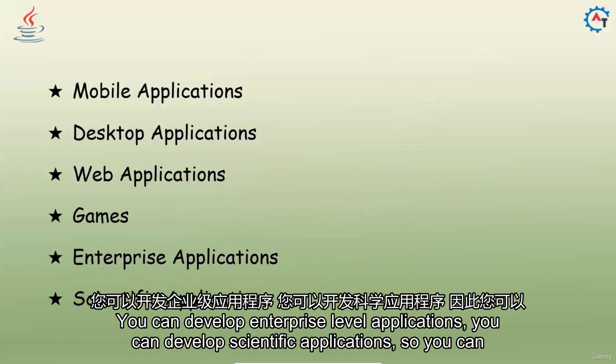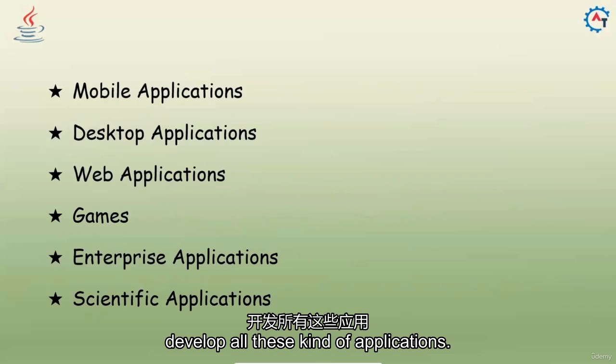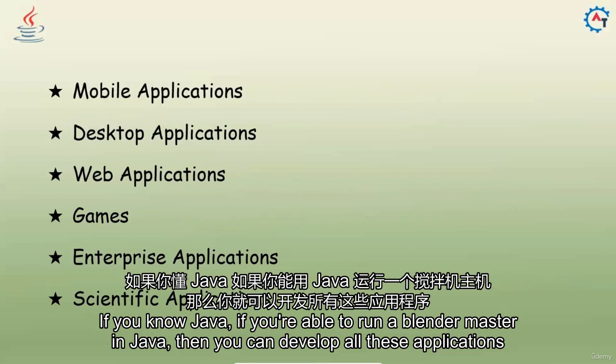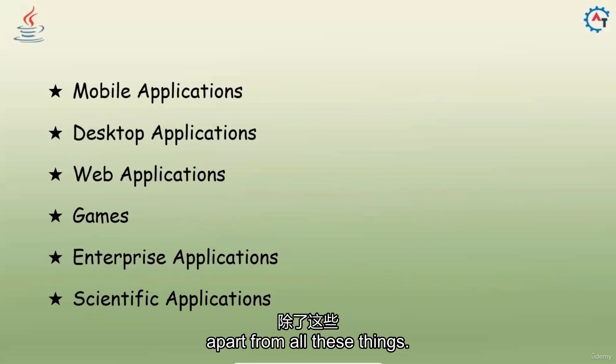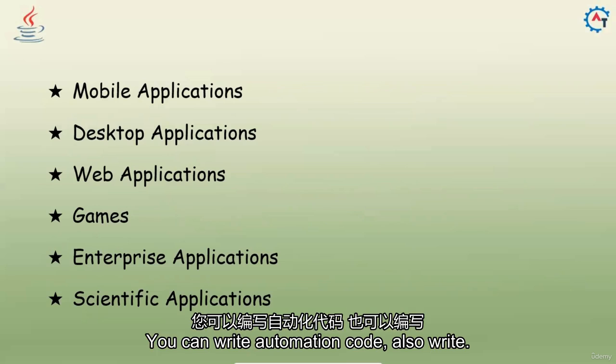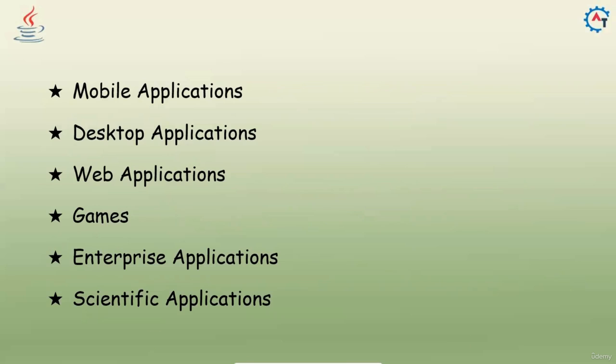If you learn and master Java, you can develop all these kinds of applications. Apart from all these things, you can write automation code also.